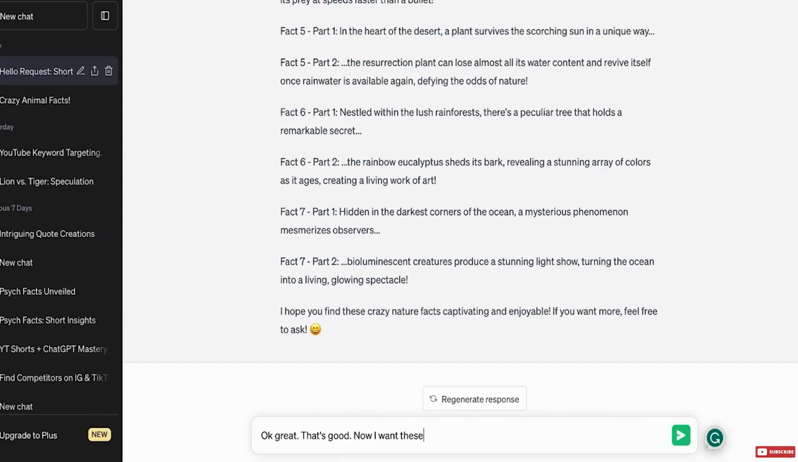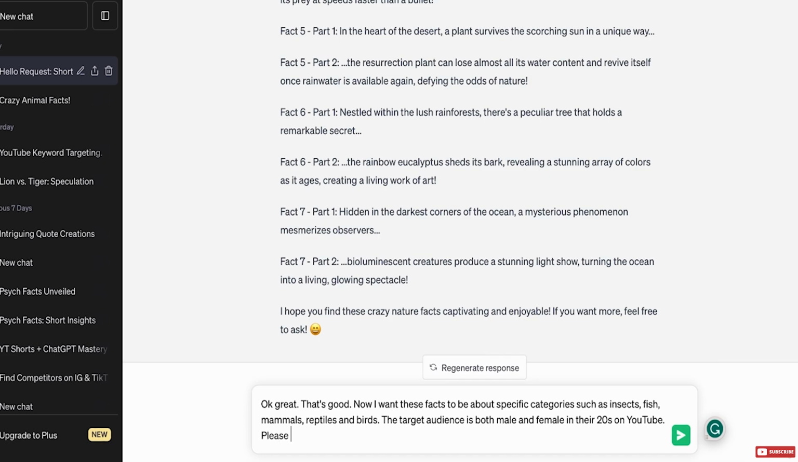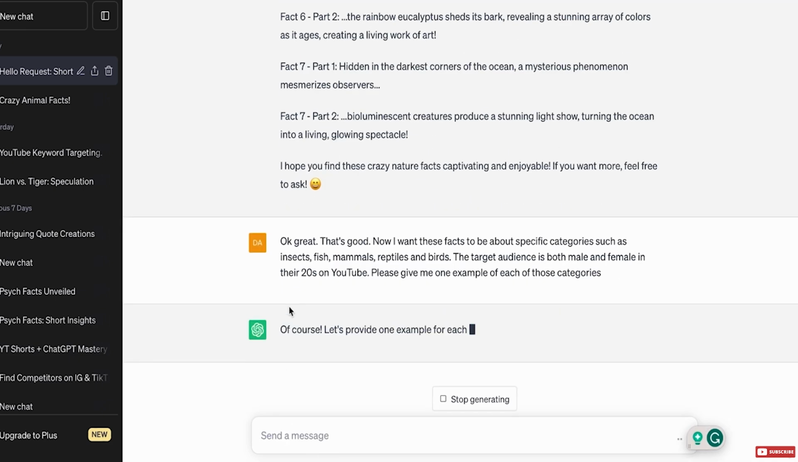But there looks to be quite a bit of text for each answer. Now, I want these facts to be in more specific categories. So let's go insects, fish, mammals, reptiles, and birds. So let's categorize in all of those categories. And obviously we need to put our target audience in here as well. So the target audience is both male and female in their 20s on YouTube. You could do 15 to 40s if you want, but 20s is normally the best audience. So let's ask it to give an example of each category: fish, insects, mammals, reptiles, and birds. Let's see what it does.